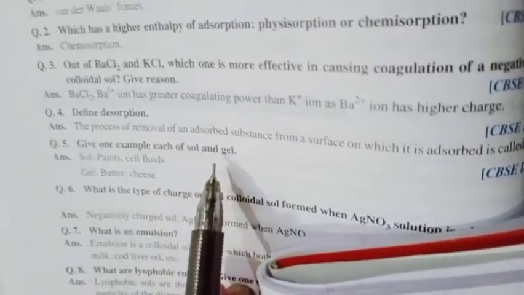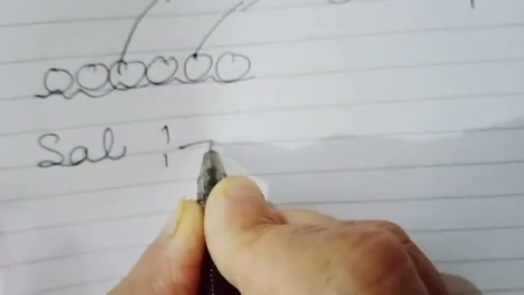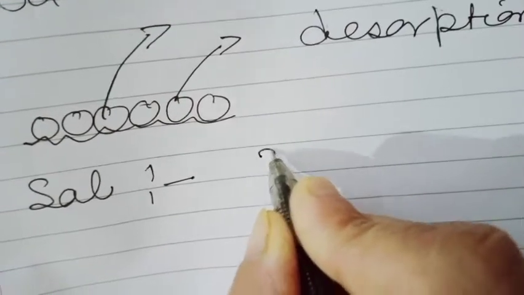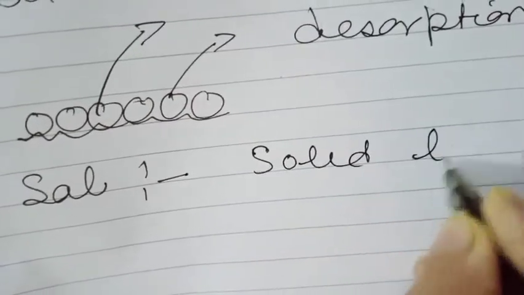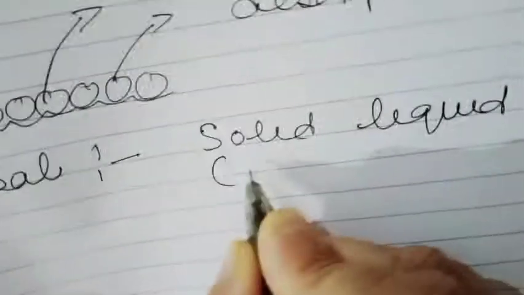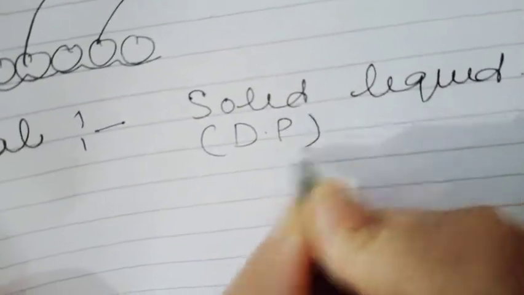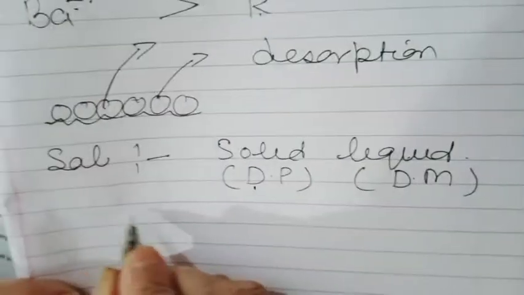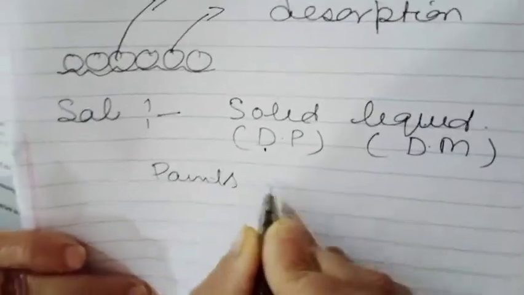Now next question, that is very important, generally comes as 1 mark question. Give one example of each, sol and gel. Let us see first of all what is sol. Sol is a colloidal solution in which there are two components. One is solid and second is liquid. Here solid is dispersion phase and liquid is dispersion medium. Medium is a substance in which phase is dissolved. So the examples of sol are paints and cell fluid.